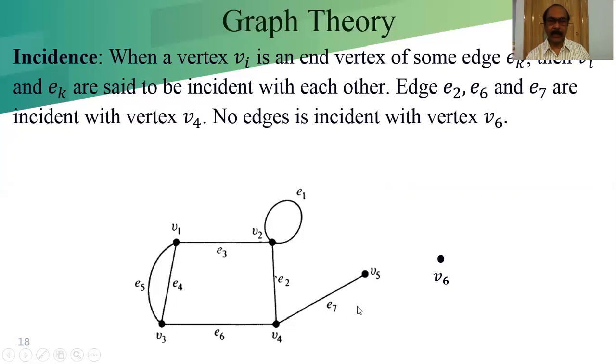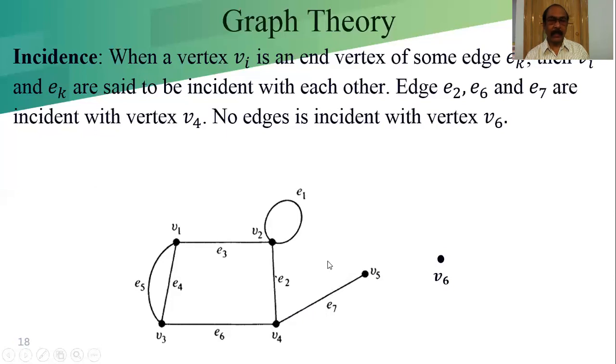That means E7 is incident on V5. Then Vi and Ek are said to be incident with each other. E7 is incident to V5, so both V5 and E7 are incident with each other. When a vertex Vi is an end vertex of some edge Ek, then Vi and Ek are said to be incident with each other. Normally we say E7 is incident to V5 and also incident to V4.